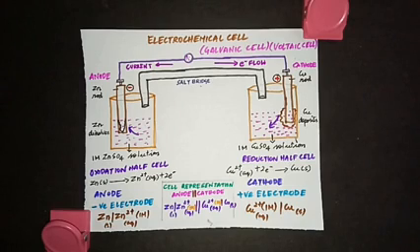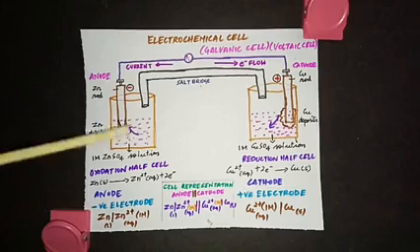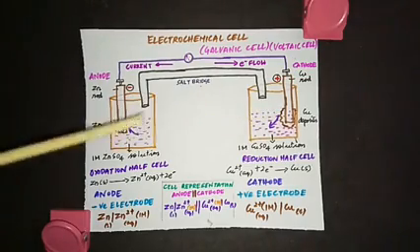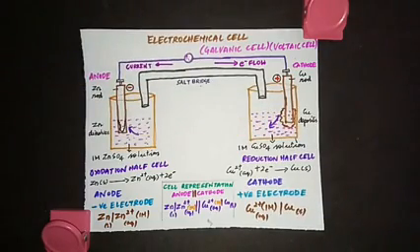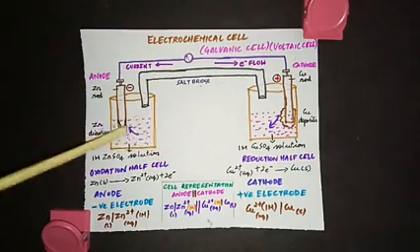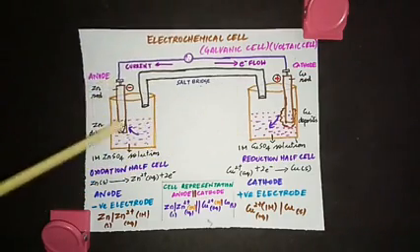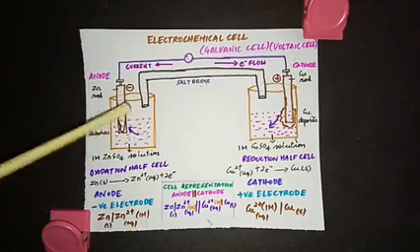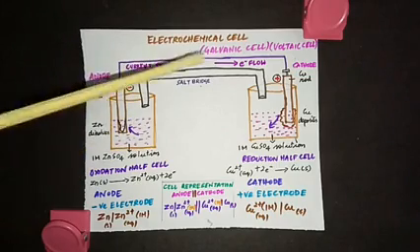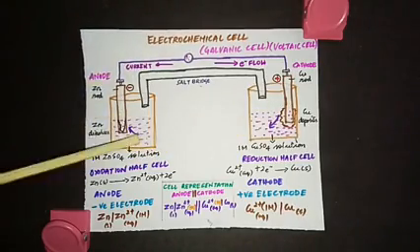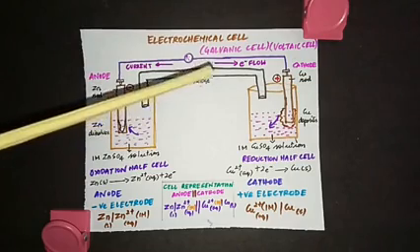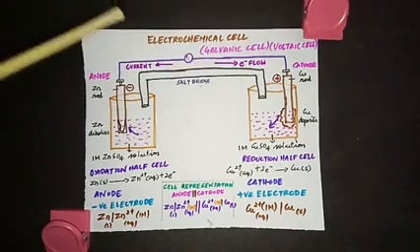First take aqueous solutions of zinc sulfate and copper sulfate in two glass beakers. This is zinc sulfate solution, this is copper sulfate solution, and both have the same molar concentration. Say they have 1 molar concentration, in two beakers. Now place a zinc rod in the zinc sulfate solution and a copper rod in the copper sulfate solution. These metal rods are called electrodes.